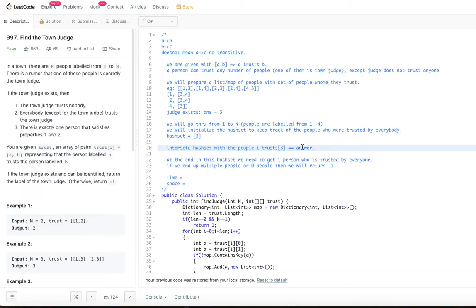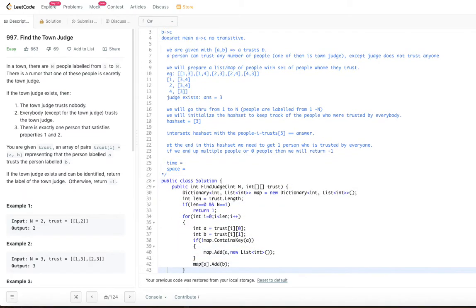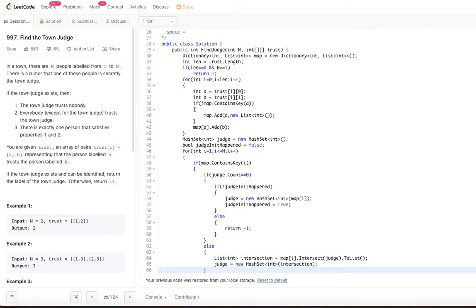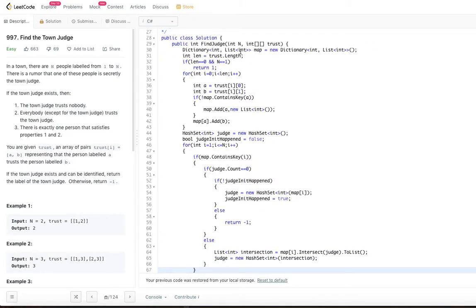Let's go ahead and try to understand from the code perspective now. So as I said, we are going to create a map of trusts. So this is a person and this is a list of persons whom he trusts. So I am creating a map and I am taking the length of the trust.